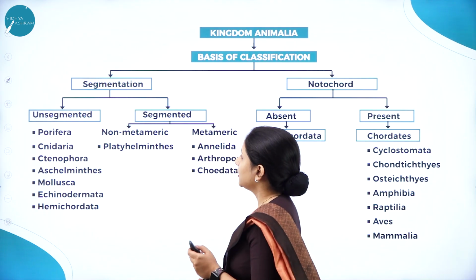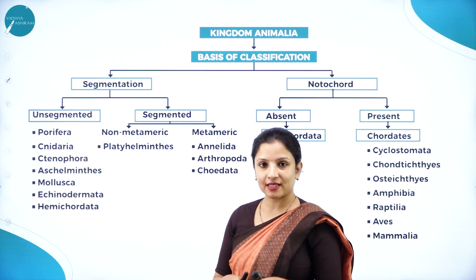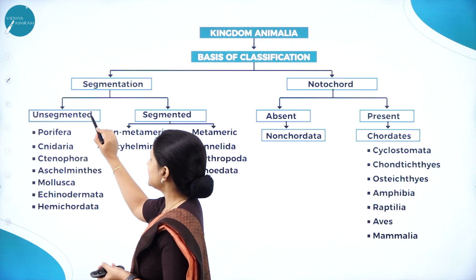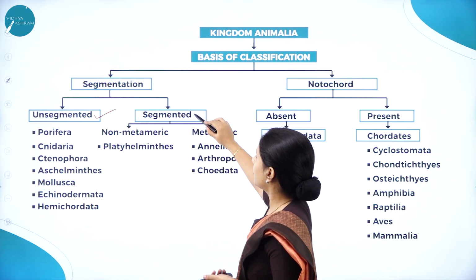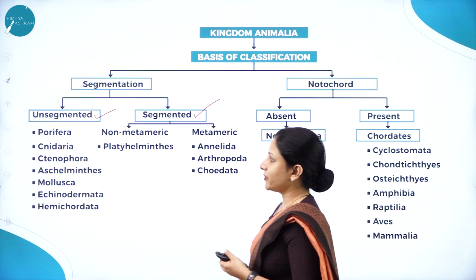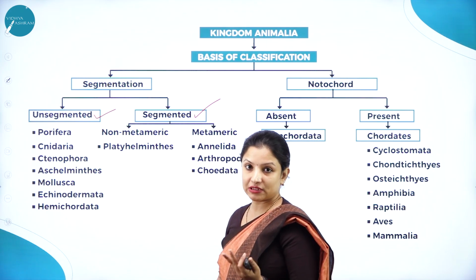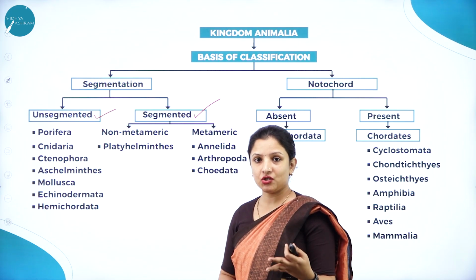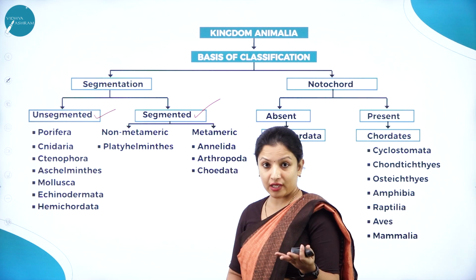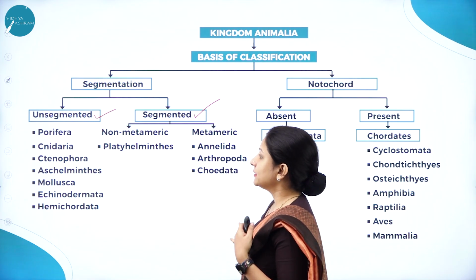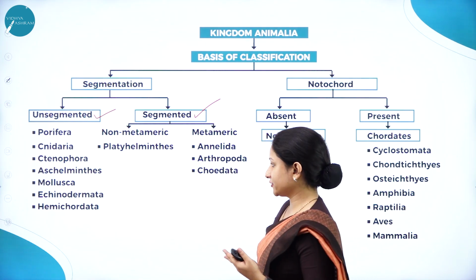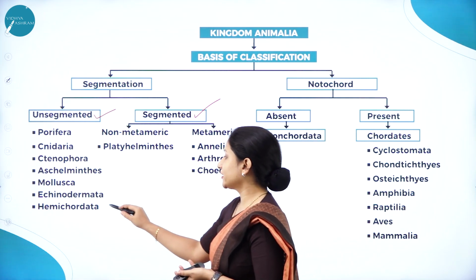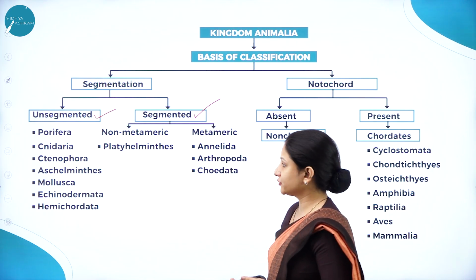Next, moving on to segmentation, whether they have a segment or whether they don't. If they don't have a segment, it is called unsegmented. If they have a segment, we call it segmented. Under unsegmented, poriferans, for example the sponges, do not have segments on the body. Cnidaria, that is the coelenterates, you look at the jellyfish and all that, do they have segments in their body? They do not. Ctenophores also do not have segments. Aschelminths, mollusks, echinoderms, and hemichordata, like Balanoglossus, do not have segments on their body.